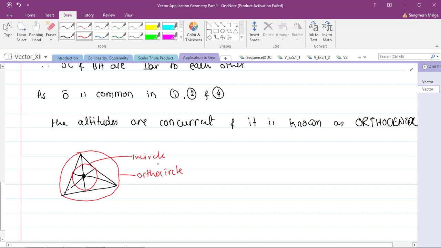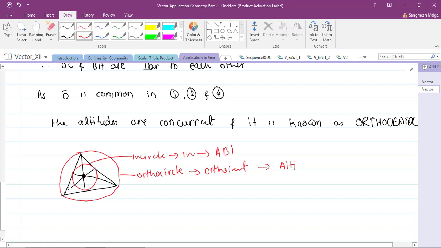This is the incenter, which is nothing but the intersection of the angle bisectors. And the ortho circle has the orthocenter, which we get with the help of altitudes. We have one more point, the centroid, which is the concurrency of your medians. So please remember these 3 points.